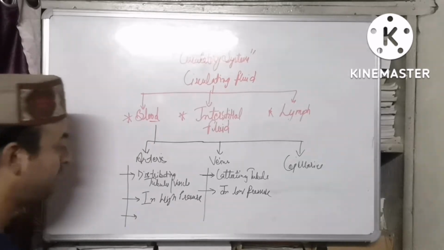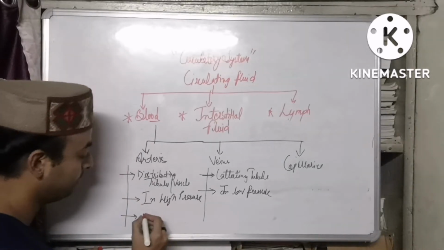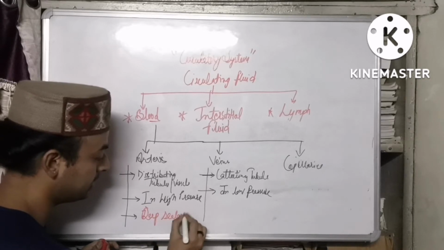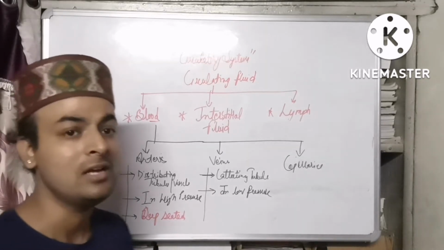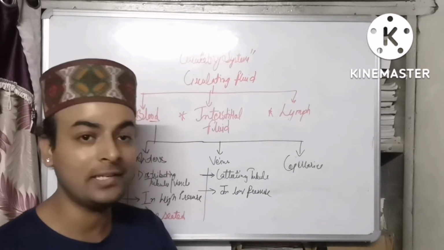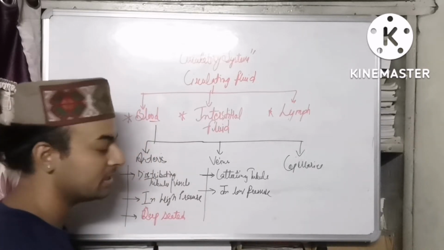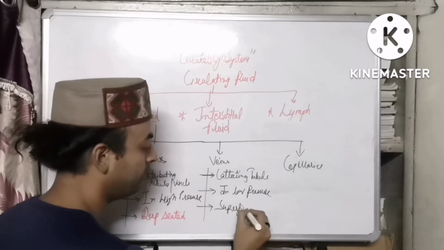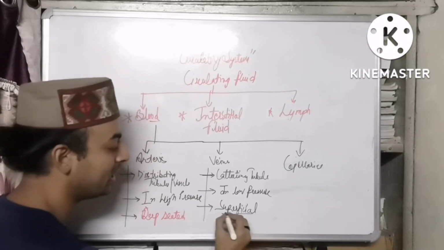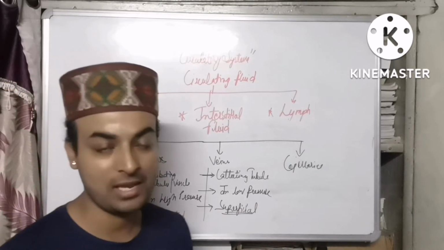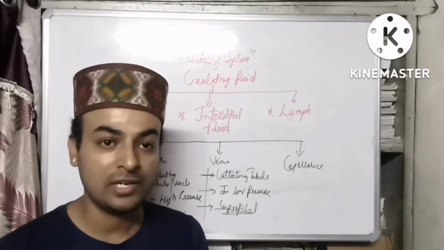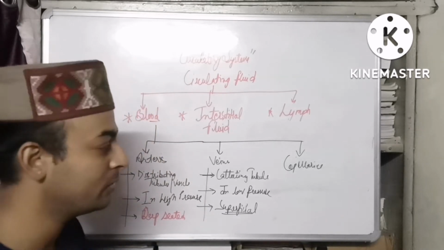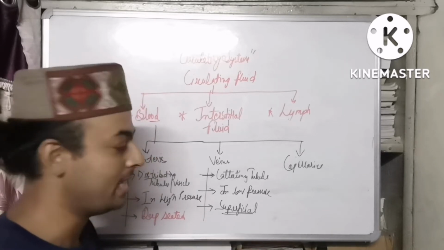If we talk about arteries, these are mainly deep seated. That means arteries are quite deep in the epithelial tissue, or you can say quite deep inside the skin. Whereas veins are normally superficial. Superficial means that you can easily see a vein when you look at your skin. You can see the blue colored different tubules running down your wrist. Those are the veins. So these are superficial. You can see them with the naked eyes.